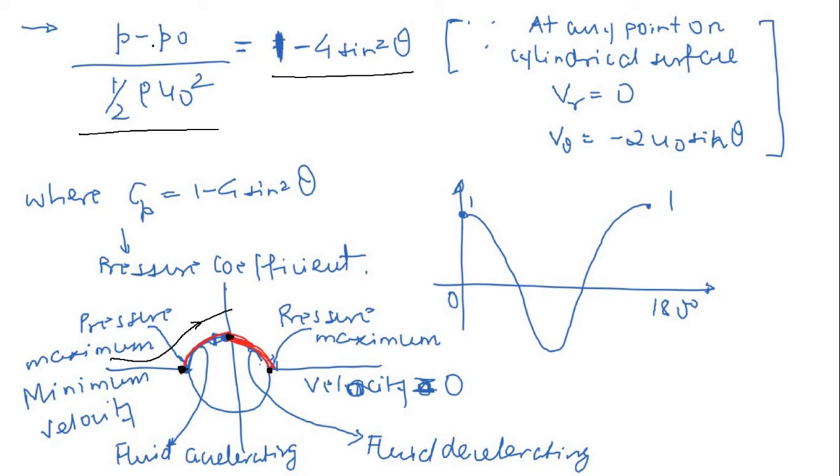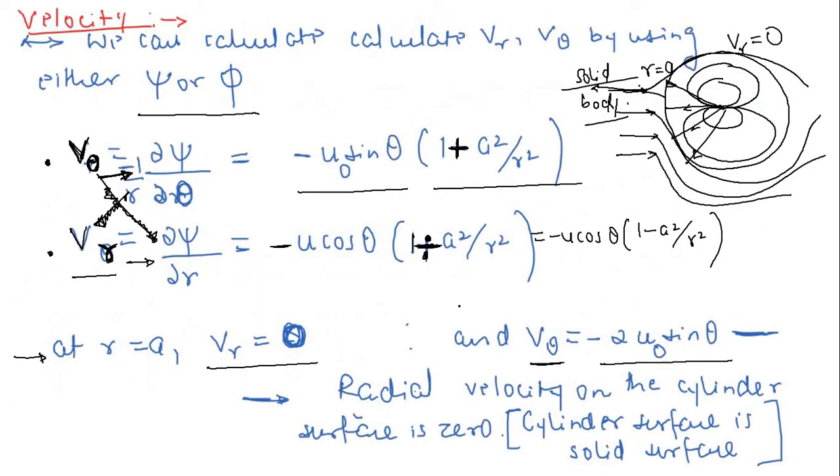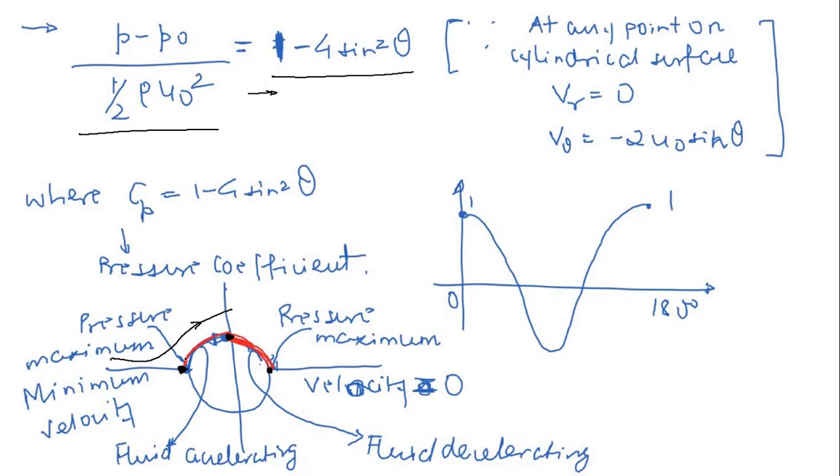How is it possible? You can very easily guess this from this equation, right? You already know that here v theta is equal to minus 2 u naught sin theta. So just take the value of theta and you know how theta varies. Theta is going to vary like this, right? So in that way you can imagine that on this side it is going to accelerate, on this side it is going to decelerate. And again from this equation you can guess that if you take theta as 90 degrees, sin 90 is 1, so definitely this is going to have some value, but with a negative sign, minus of something, right?